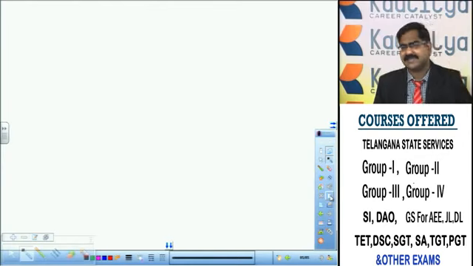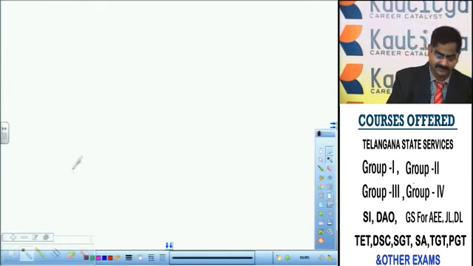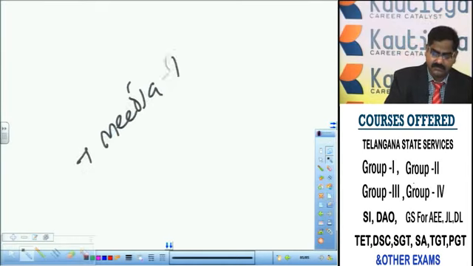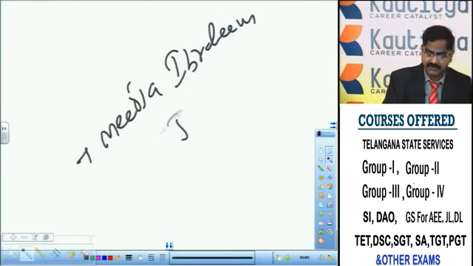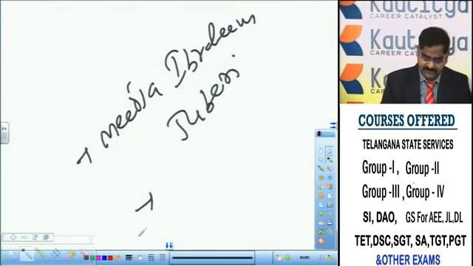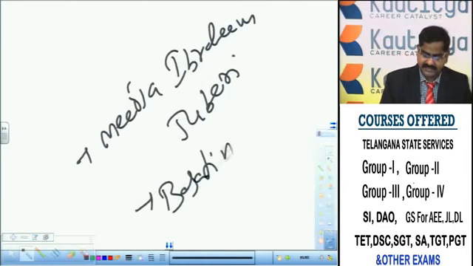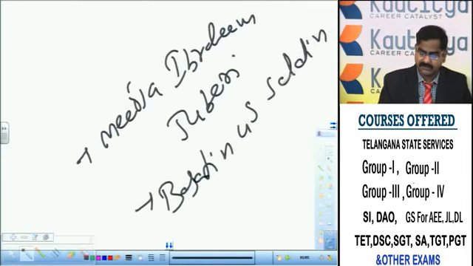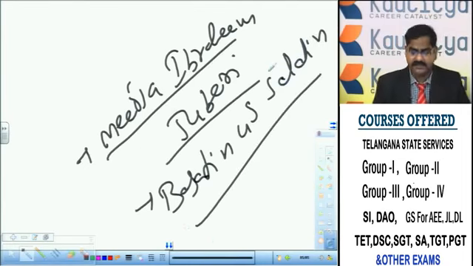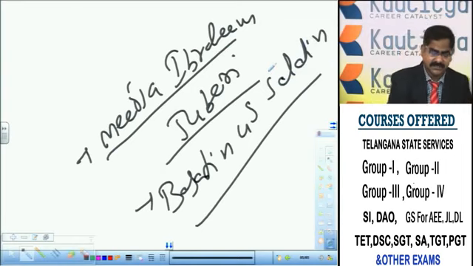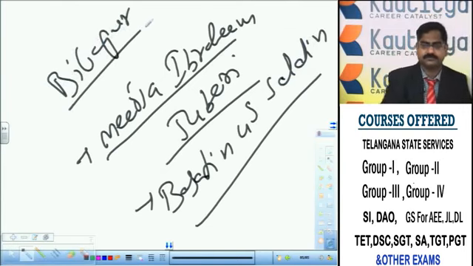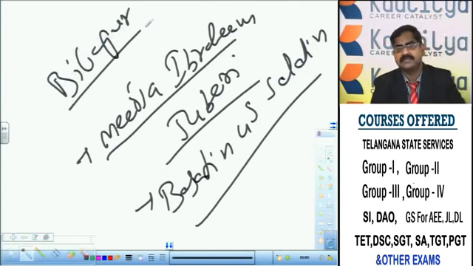What is the important text which reveals the political system of the Qutub Shahi period? A very, very important text is there. Mirza Ibrahim Jubairi is the author of the text. The name of the book is Basatin us Salatin. He detailed the political system of the Qutub Shahis as well as the Bijapur Sultanate. Mirza Ibrahim Jubairi is the author, and the book he authored is Basatin us Salatin.